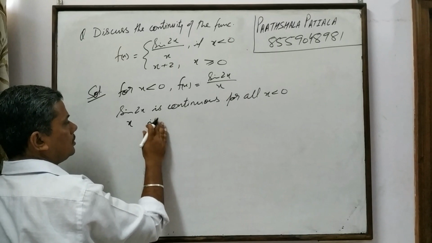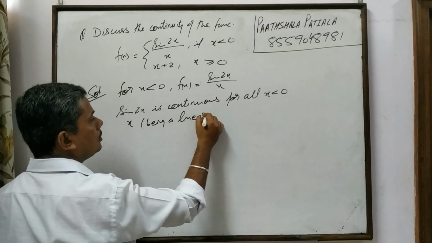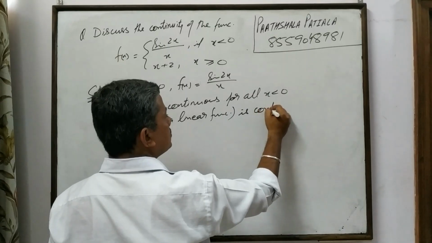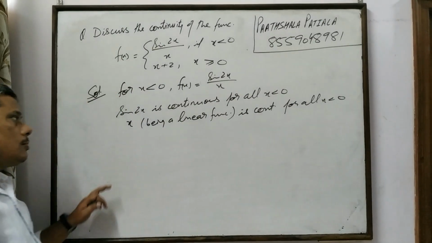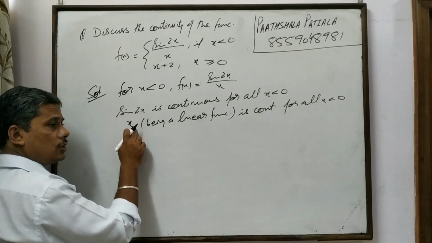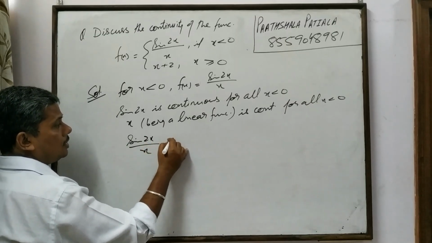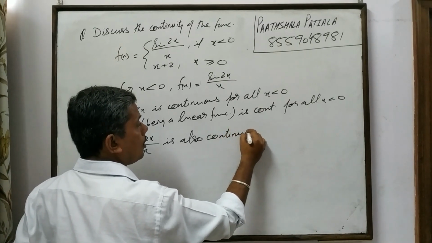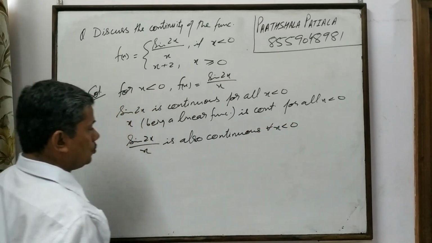x being a linear polynomial function is continuous for all x less than 0. Sine 2x is continuous, x is continuous. So if two functions are continuous, then the quotient function or rational function sine 2x upon x is also continuous for all x less than 0.